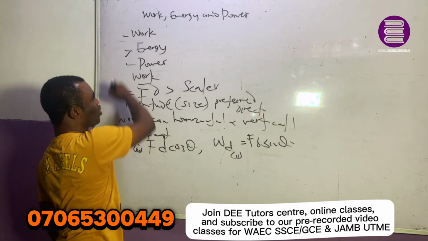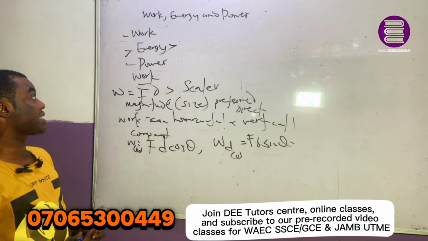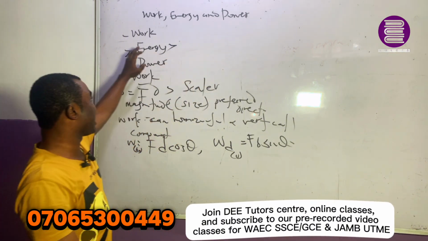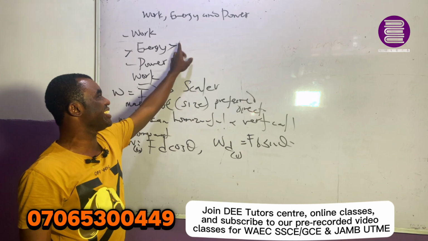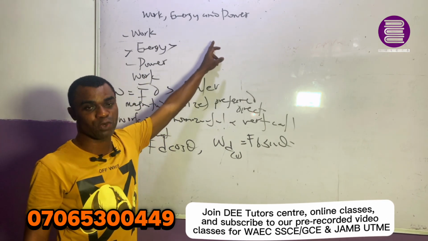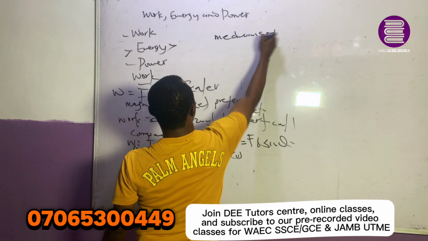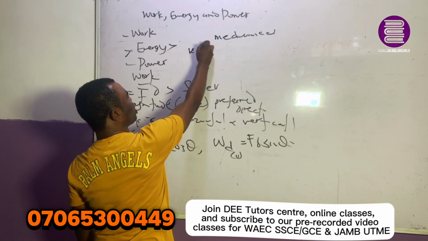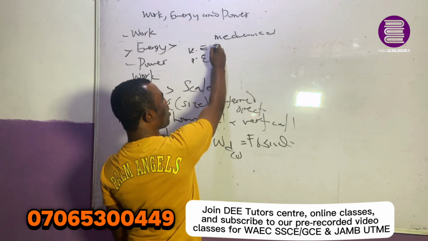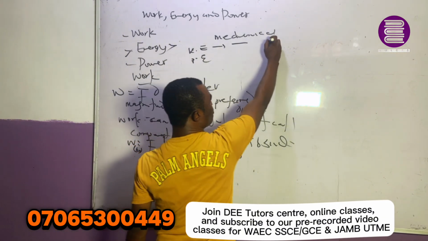Now we go to the next concept, which is energy. Energy in a real sense is the ability or capacity to perform work, that is, the capacity at which work is done. This energy is subdivided into two: kinetic energy and potential energy, which are under mechanical energy. Kinetic energy is energy in motion, which is in movement.